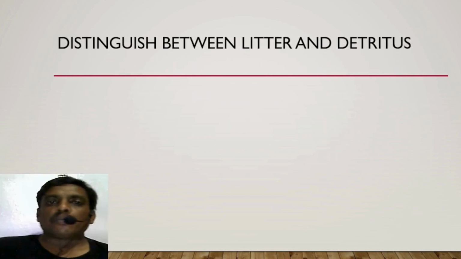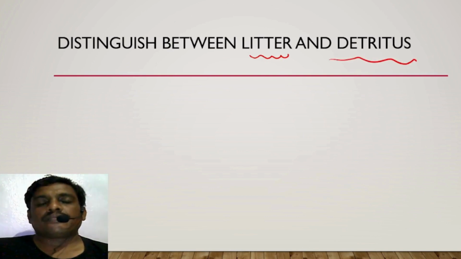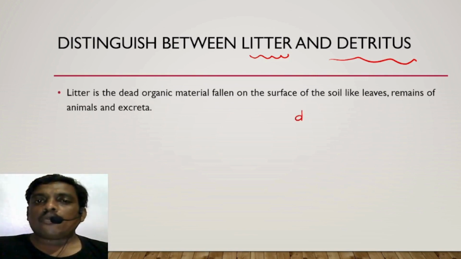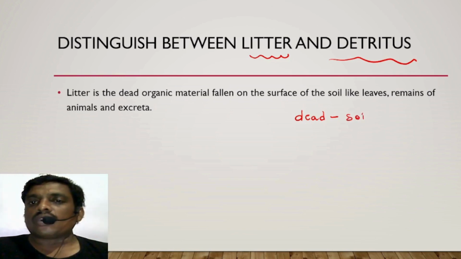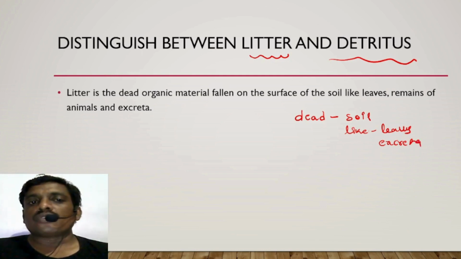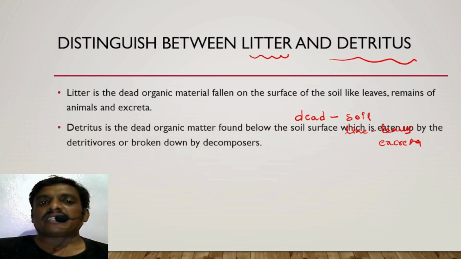Now, one more important 2 marks question. Difference between litter and detritus. What do you mean by litter? Litter is the amount of dead organic matter fallen on the surface of soil, like dead leaves, animal excreta, dead bodies of animals, etc. What do you mean by detritus?